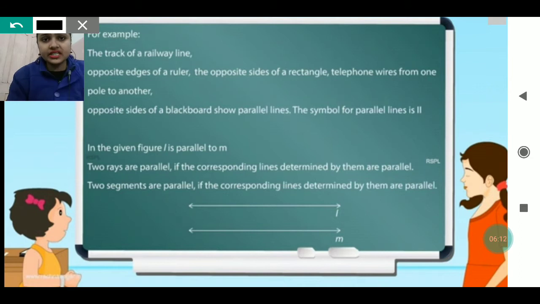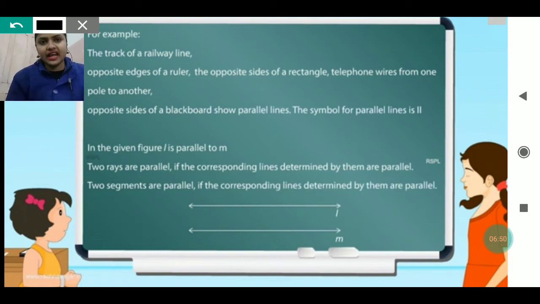For example, you can see the track of a railway line. Railway line you have seen, na? Where the train used to run. There, opposite edges of a ruler, the opposite sides of a rectangle, telephone wires from one pole to another. The ruler which you used to see, the opposite sides of the ruler. Suppose this one is the ruler. So this side and this side, both sides are equal in distance. We can say AB is parallel to CD, and because they have equal length and equal distance, they are parallel lines.